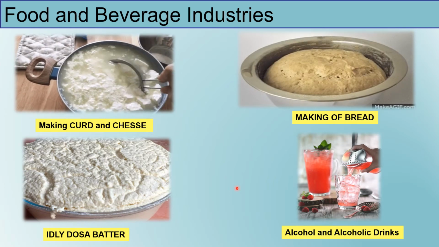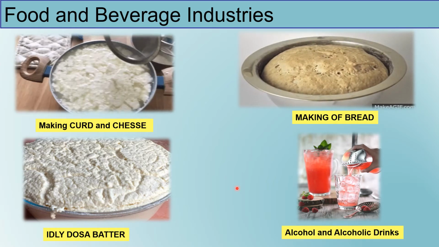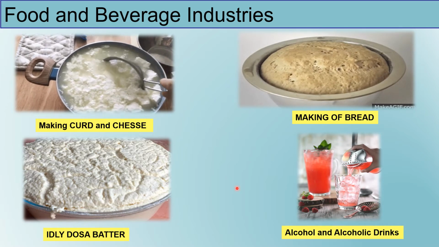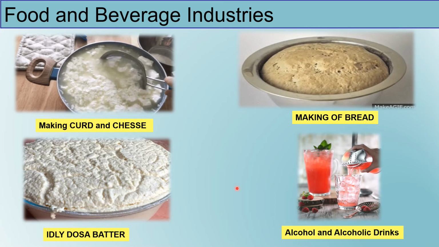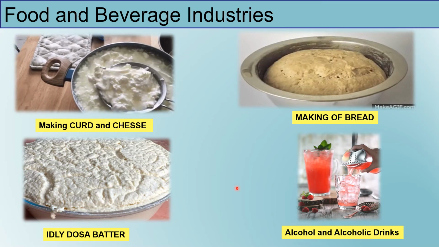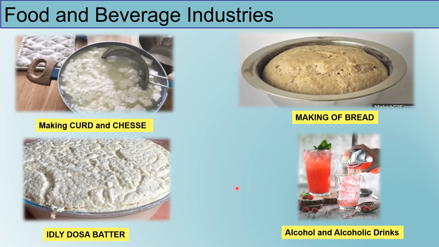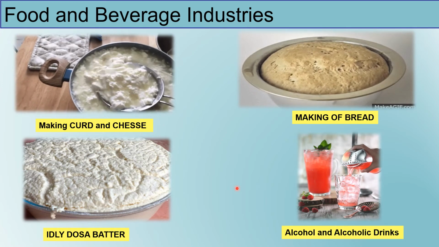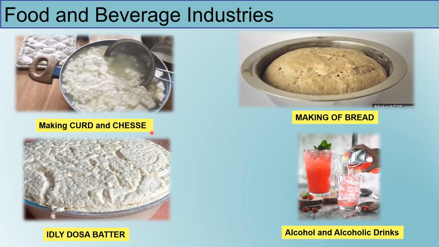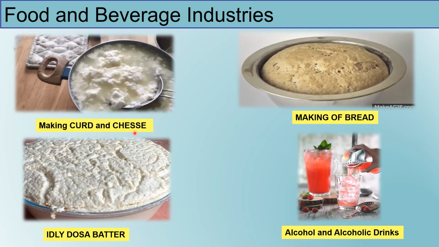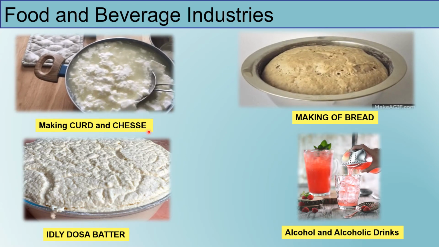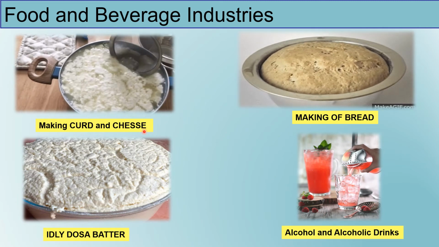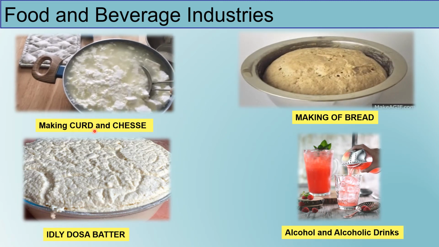So we can say that the microorganism utilized in making curd from milk is a bacterium, and the name of the bacterium is lactobacillus. After curdling of milk, it is possible for us to make cheese, and depending upon the type of cheese we require, different types of bacteria are used in order to prepare the cheese from curdled milk.